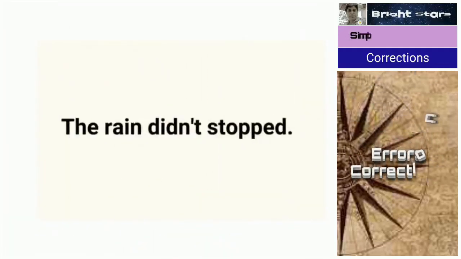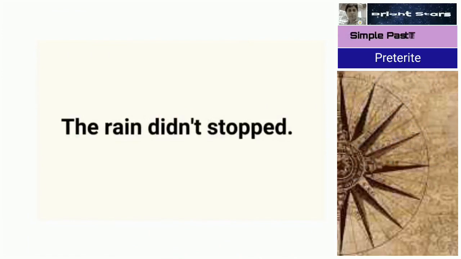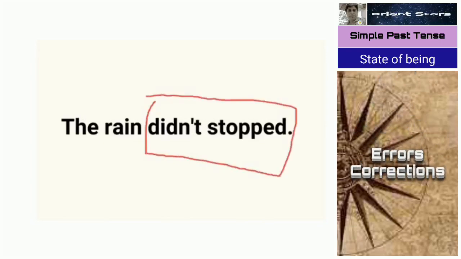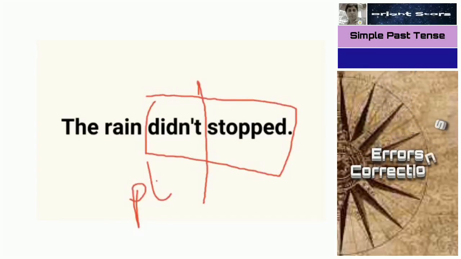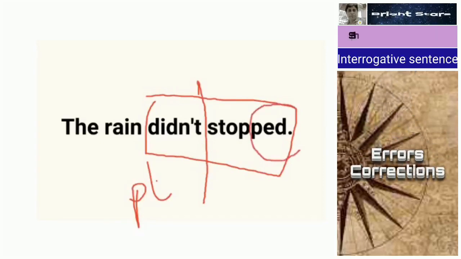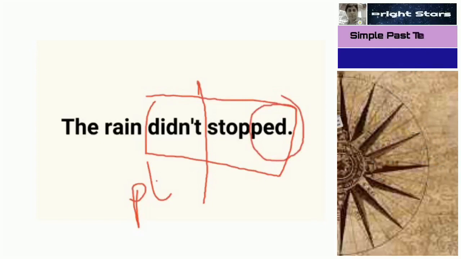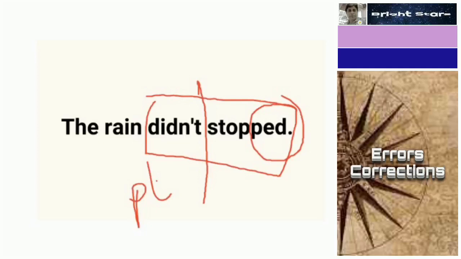The rain didn't stop is there. Didn't stop. Already in didn't we have used the past tense, so we did not use stopped. This is wrong. The rain didn't stop is correct.